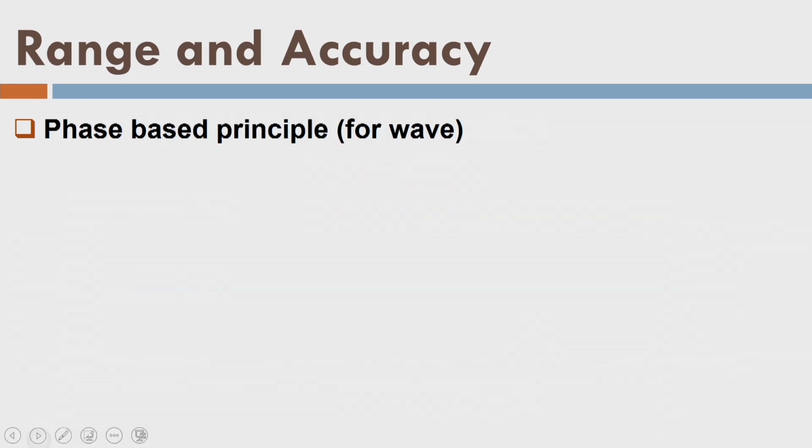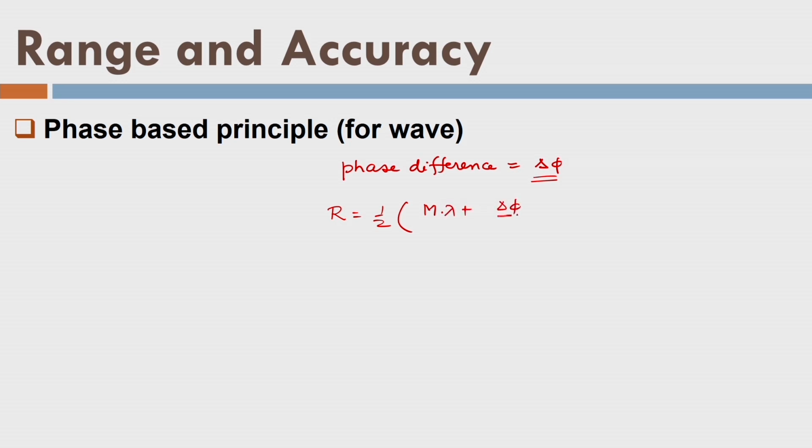Similarly, in the phase based principle, we measure the phase difference delta phi, and the distance R is given by 1 by 2 times (m lambda plus delta phi by 2 pi into lambda), where m is the number of cycles. We have already seen that in the case of the total station, and the same expression I am writing here.